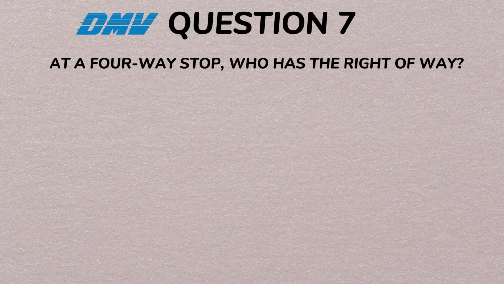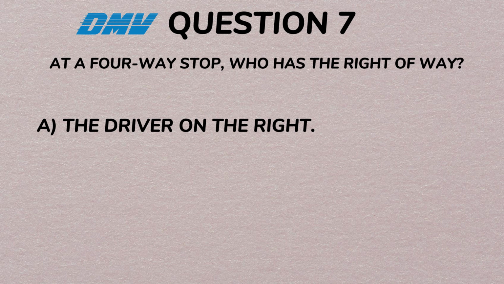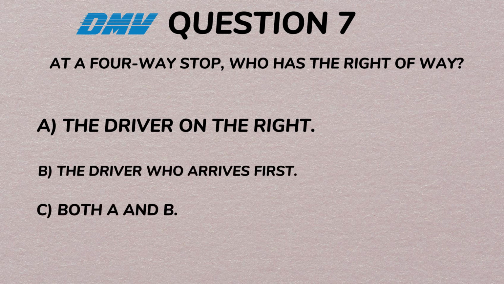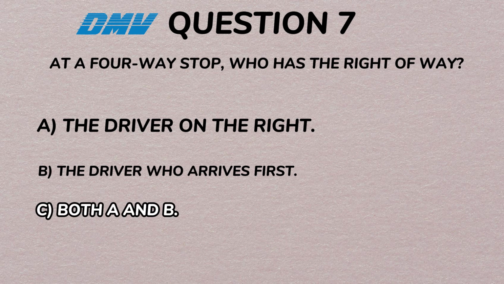Question 7. At a four-way stop, who has the right of way? A. The driver on the right, B. The driver who arrives first, C. Both A and B. Correct answer, C. Both A and B.